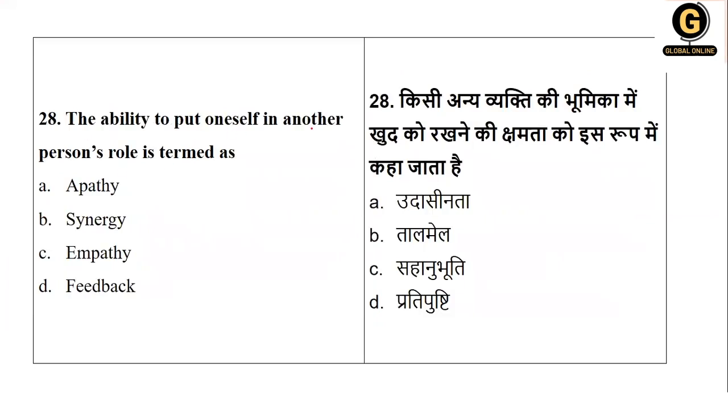The ability to put oneself in another person's role is termed as what? To put oneself in another person's role. So it will be called apathy, synergy, empathy, or feedback. It's called empathy. Okay, communication has to be empathetic. The role should be empathetic, so that is empathy. It includes every quality: your generousness, your politeness, your attentive listening. So it should have that in the communication as well as in the person. So option C is the right option.